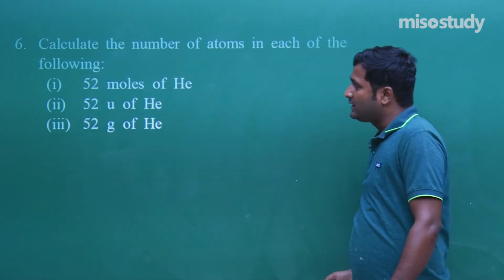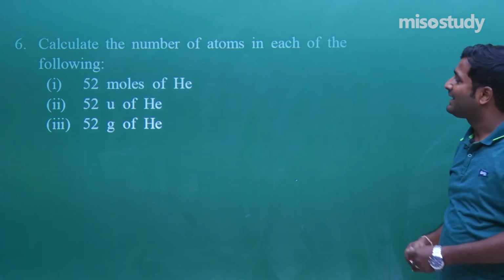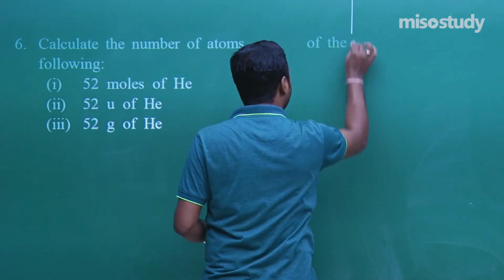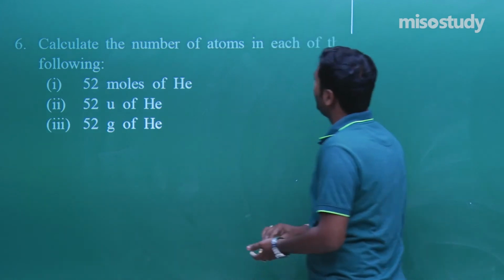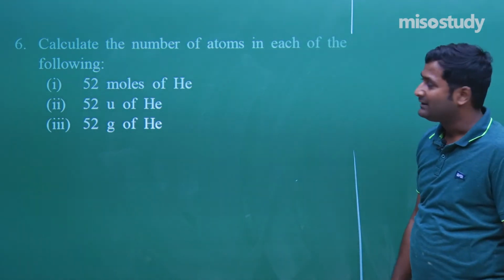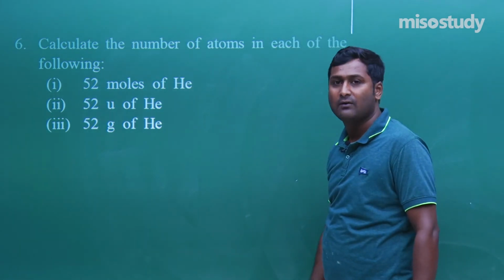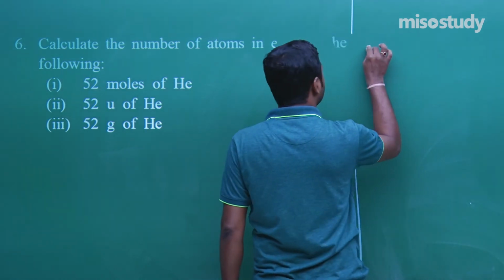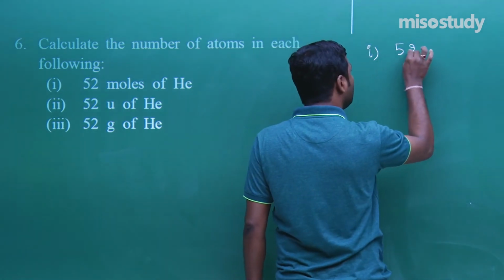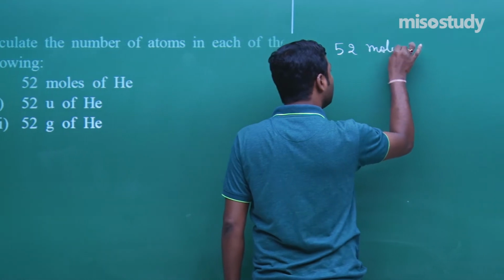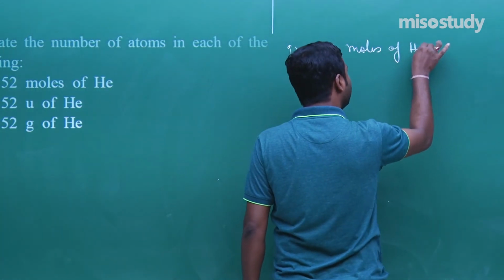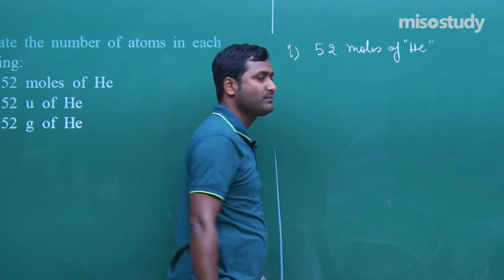Now, the next one is question number 6. Calculate the number of atoms in each of the following: 52 moles of helium. Clear to you? 52 moles of helium, number of atoms.